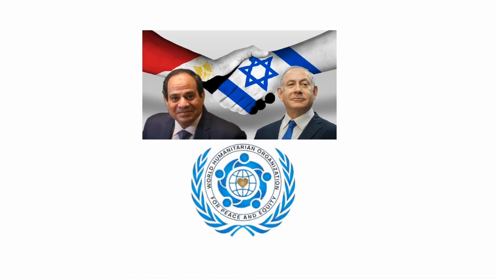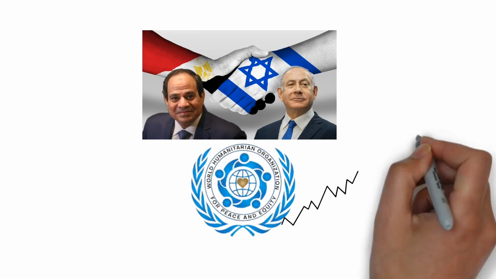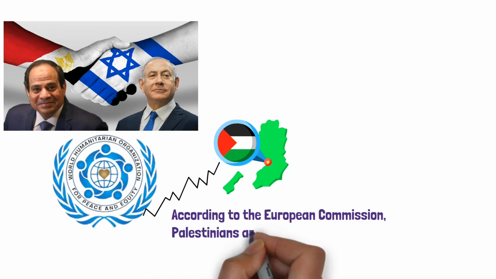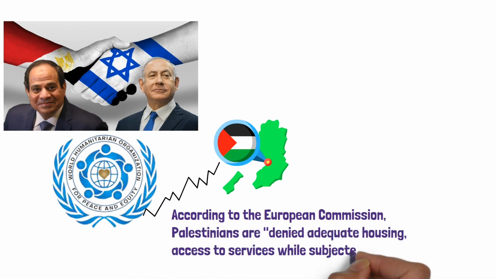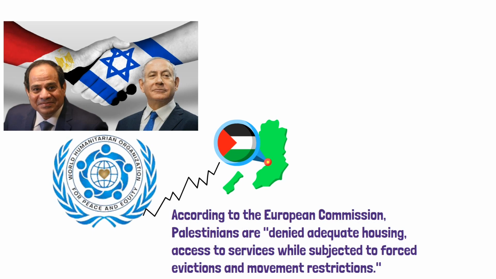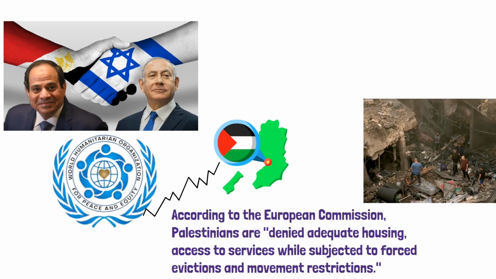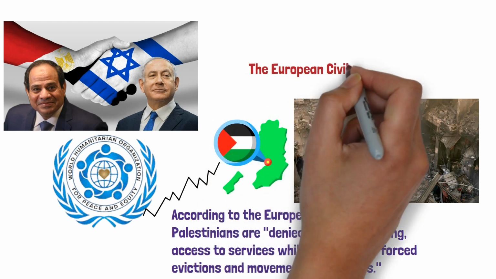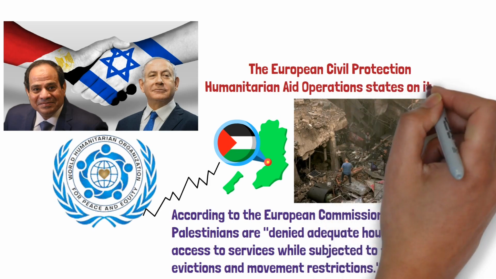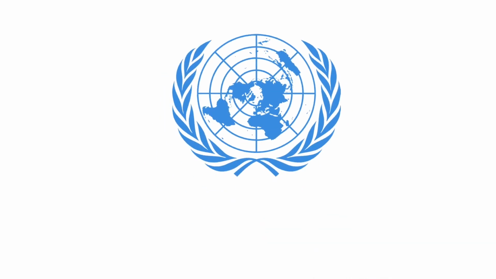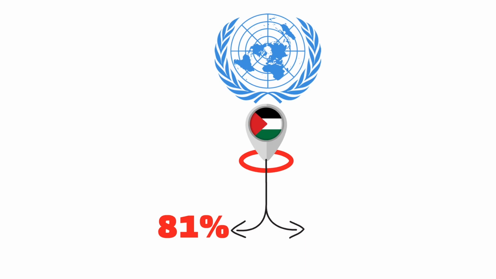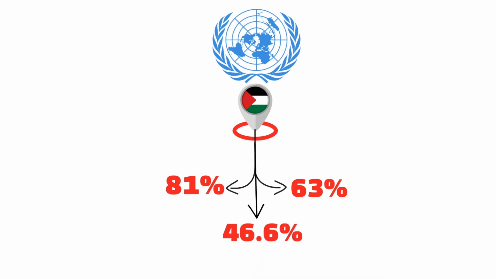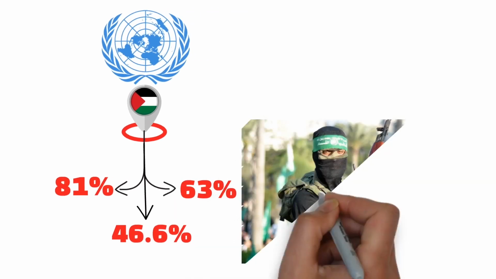Humanitarian organizations worldwide have raised concerns about the challenging living conditions imposed on Palestinians. According to the European Commission, Palestinians are denied adequate housing and access to services, while subjected to forced evictions and movement restrictions. In Gaza, recurrent cycles of hostilities, greater divisions, and a blockade have considerably worsened people's living conditions. The European Civil Protection and Humanitarian Aid Operation states on its website, "The United Nations reports that 81% of Gaza's residents live in poverty, with 63% facing food insecurity. The unemployment rate stands at 46.6%, and the access to clean water and electricity is at critical levels," as stated